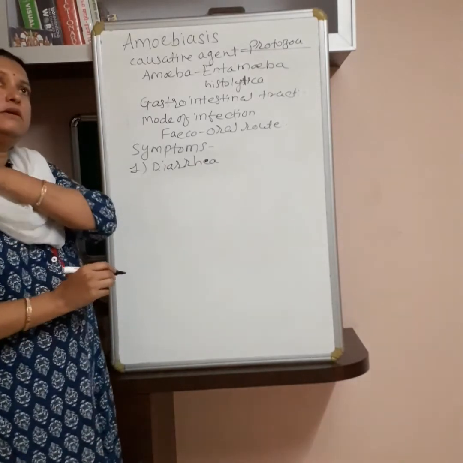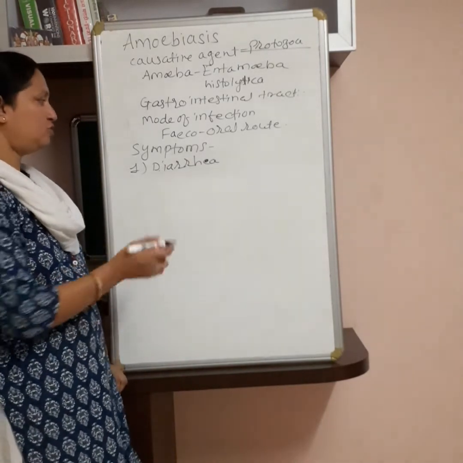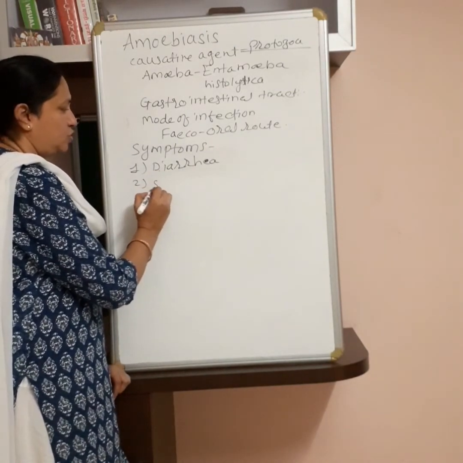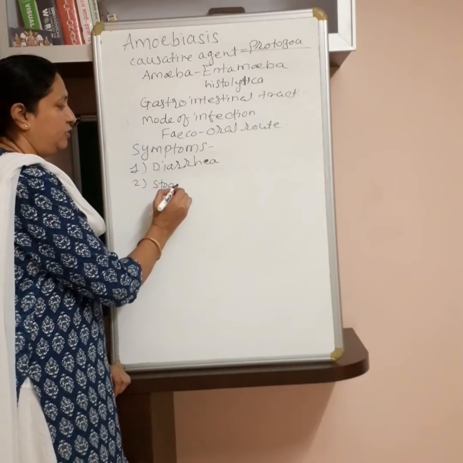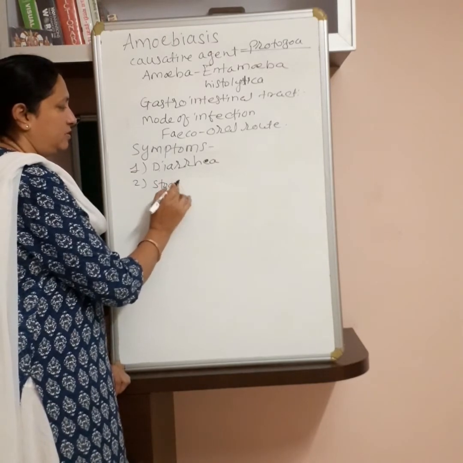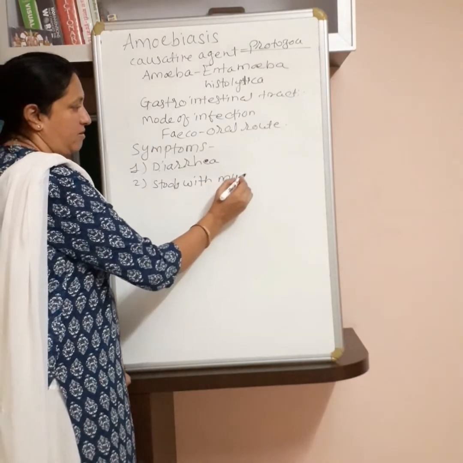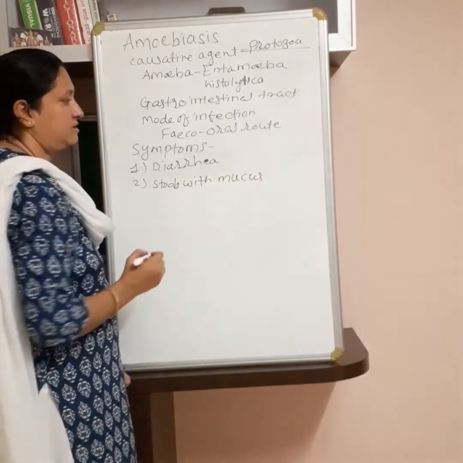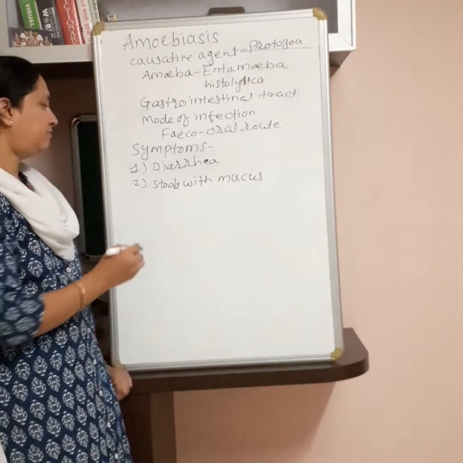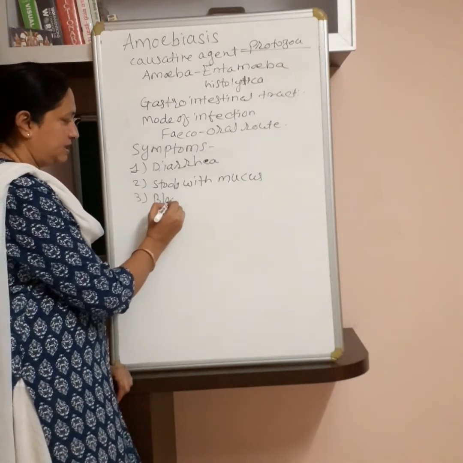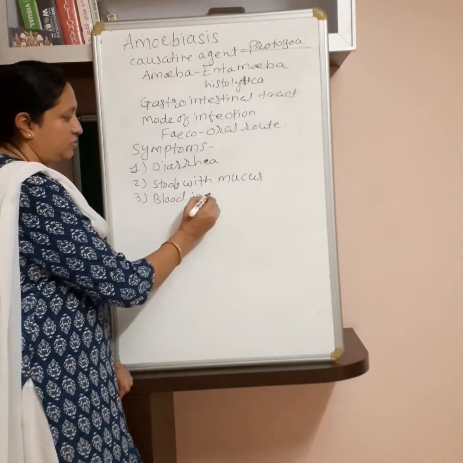Diarrhea means loose, watery motions. Then stool with mucus, meaning mucus is present in the stool, the fecal matter. Then sometimes blood is also present in the stool.